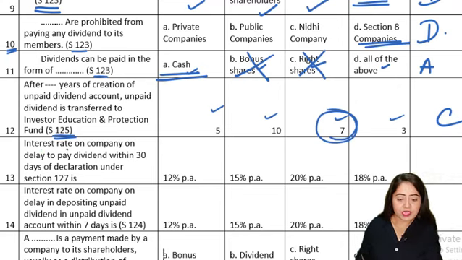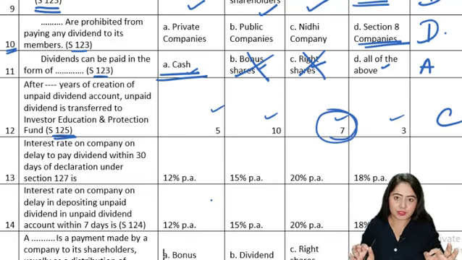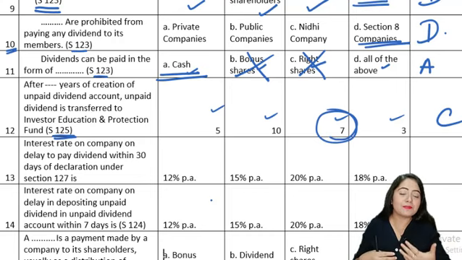Next question. Interest rate on company on delay to pay the dividend within 30 days of the declaration under section 127 is. So see, in our dividend chapter, we know the timeline is very simple. It says that in the first 30 days after declaration, payment has to be done. Now what happens if the company does not make the payment in the first 30 days?